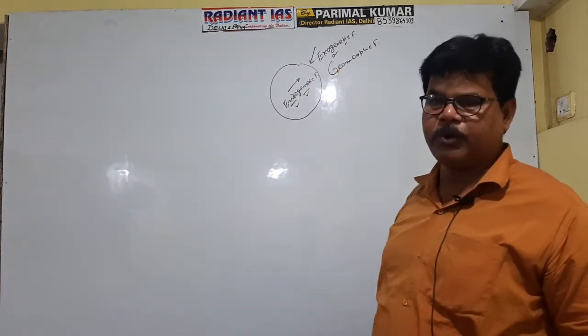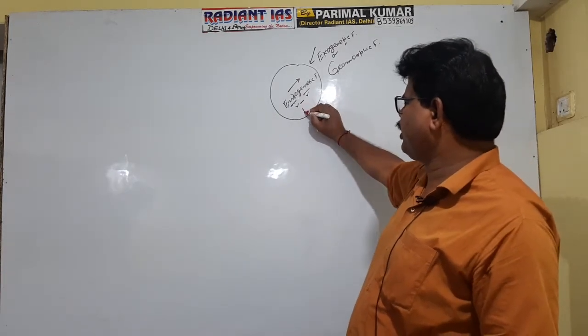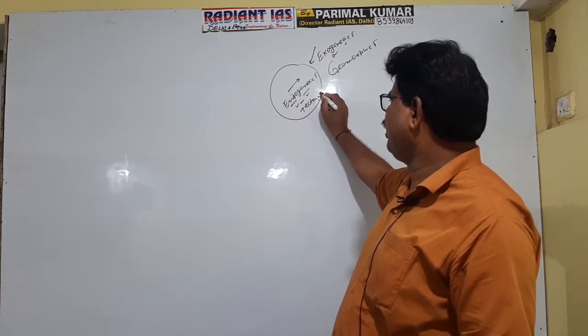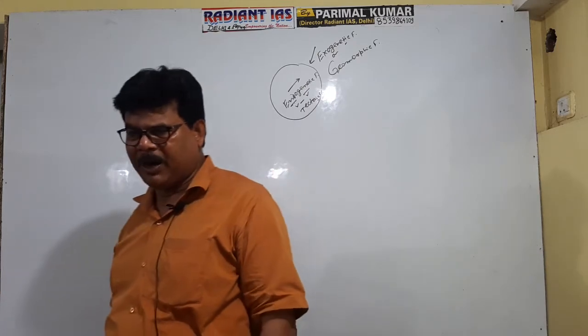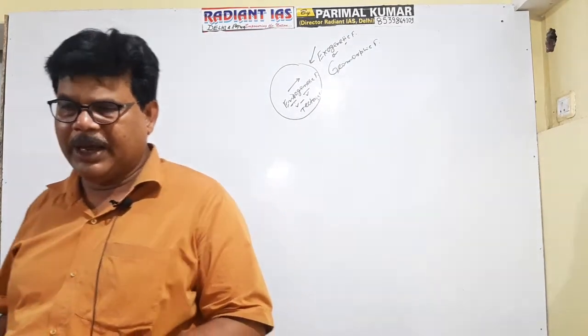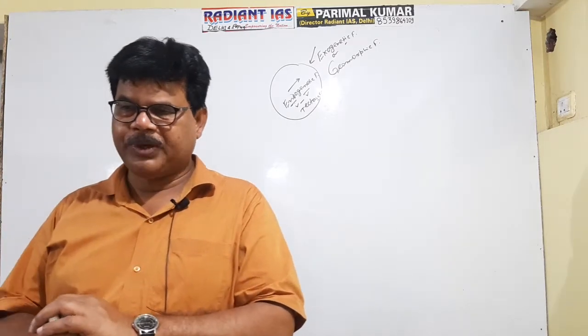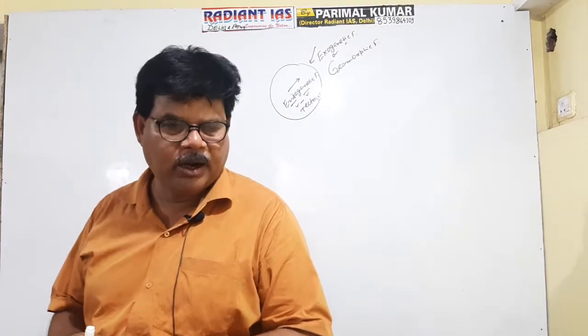Exogenetic force is referred to as geomorphic force, and endogenetic force is also referred to as tectonic force. The tectonic force acts from the interior part of the earth, whereas geomorphic force acts on the upper surface of the earth by agents of erosion, like river, wind, glacier, oceanic wave.